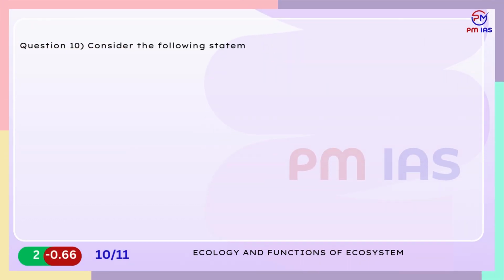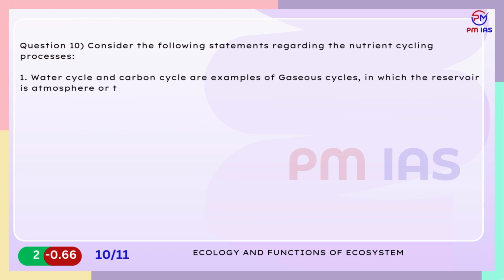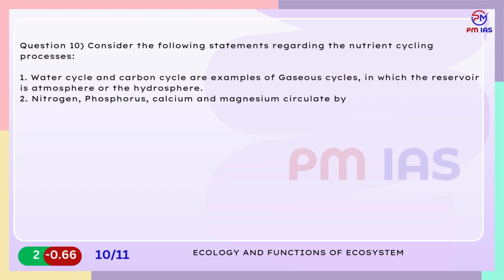Question 10. Consider the following statements regarding the nutrient cycling processes. 1. Water cycle and carbon cycle are examples of gaseous cycles, in which the reservoir is atmosphere or the hydrosphere. 2. Nitrogen, phosphorus, calcium and magnesium circulate by means of the sedimentary cycle, where the reservoir is the Earth's crust.